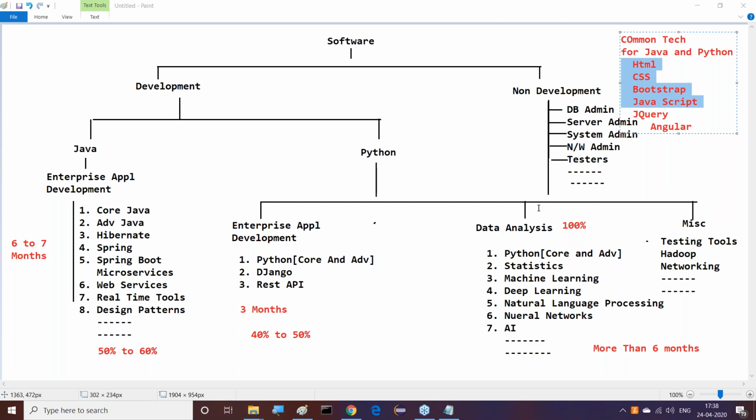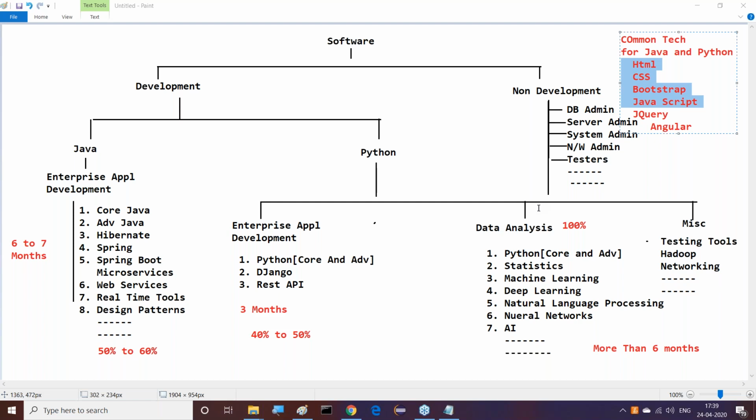If we take Python, and if we have only less time, within 2 to 3 months, I want to complete, sir, and I want to get a job immediately. My target is only 2.5 months or 3 months of time. Within that, I want to complete and get a job. If you're thinking like that, my recommendation to you is, better to go for Python, Django, REST API, that part. I don't have time, sir. Within 3 months, I have to set up my career. Yes, we can go for enterprise application development with Python, where Python, Django, and what next one here? REST API, that we can use.